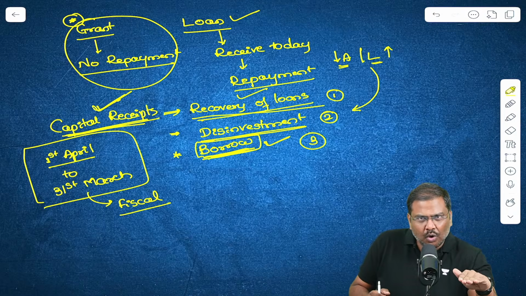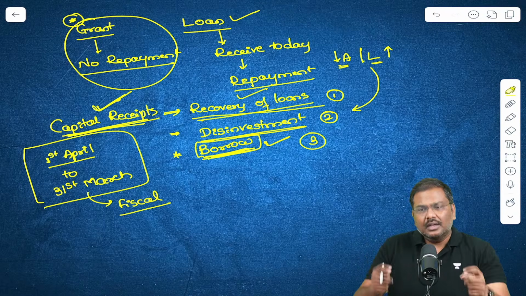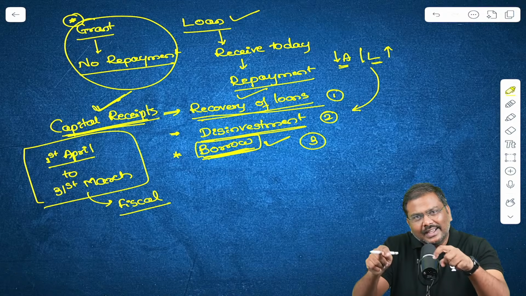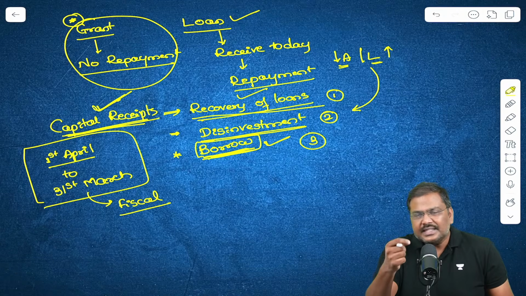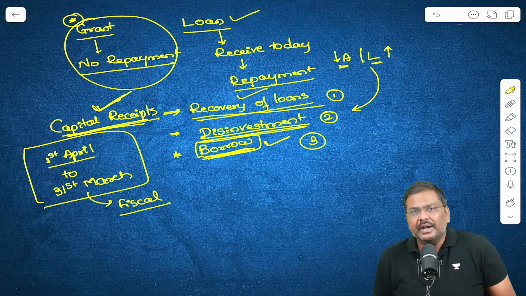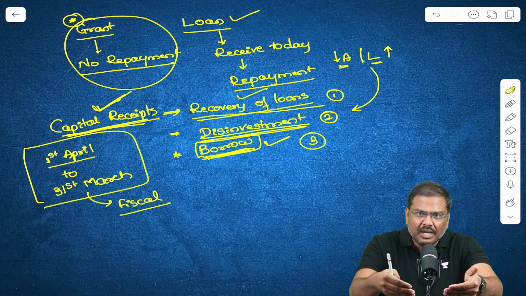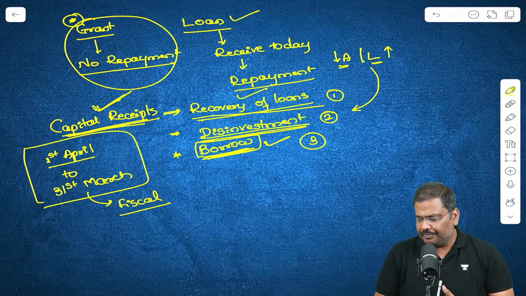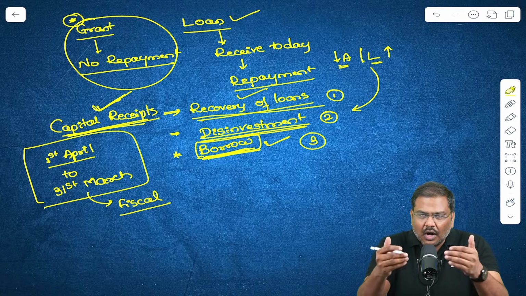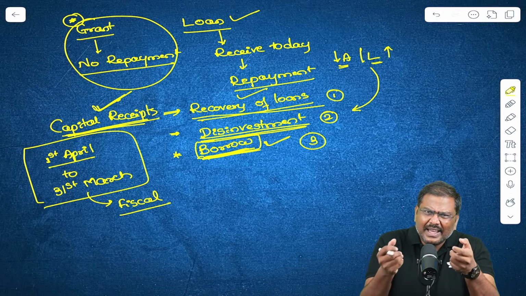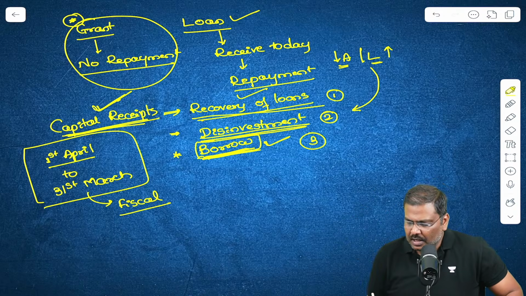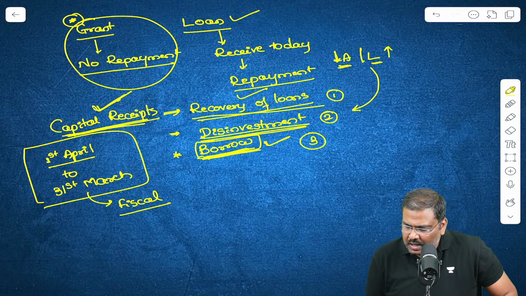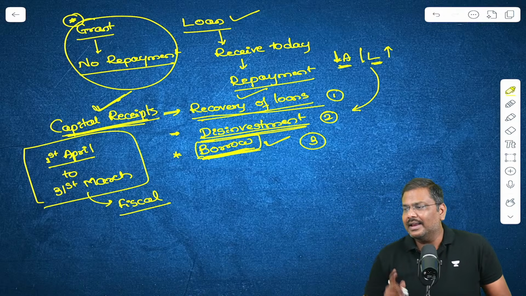Until now, this loan was considered an asset. Now it is not an asset anymore because the center has recollected the loan. Under disinvestment, the government is selling ownership, so assets will go down. Under borrowings, the government is taking money from the market, so the liabilities of the government will go up. So assets will go down and liabilities will increase.